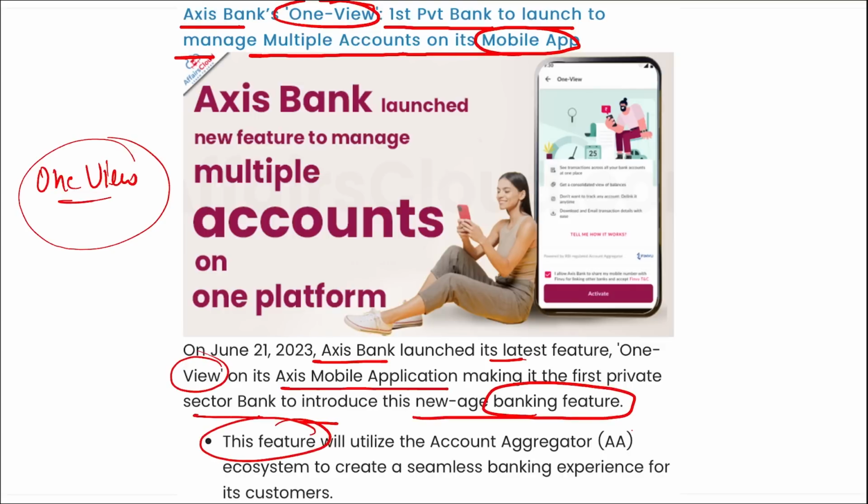This feature will utilize the account aggregator system to create a seamless banking experience for their customers. Right? With this feature, customers will be able to access multiple bank accounts on a single platform and track their balance, transaction statements and spend on a real-time basis. Correct? Also remember, this will allow the customers to download and email transaction details from their linked bank accounts.